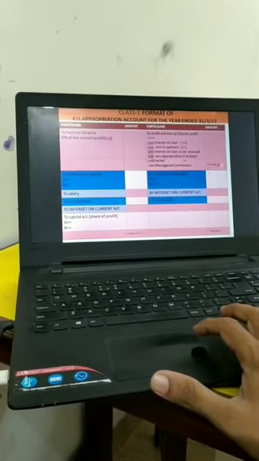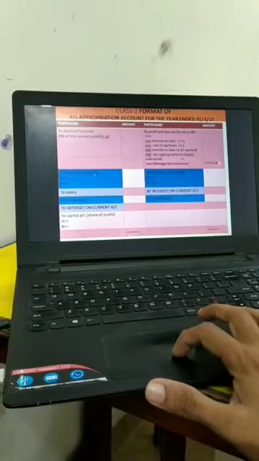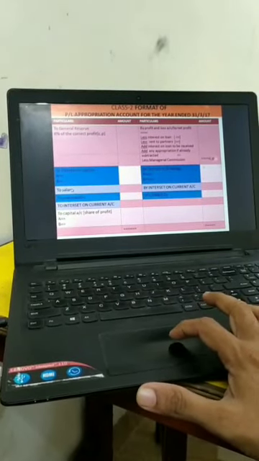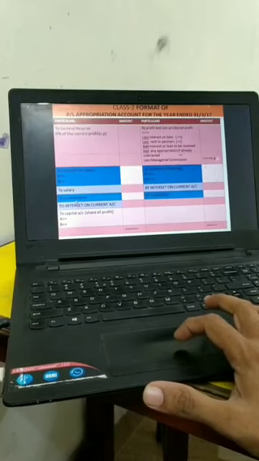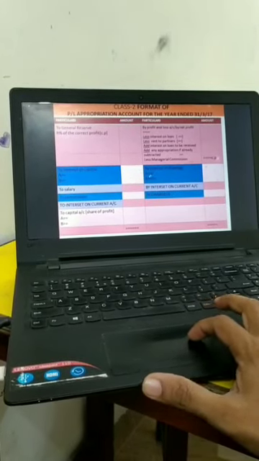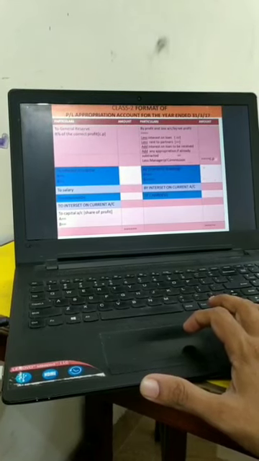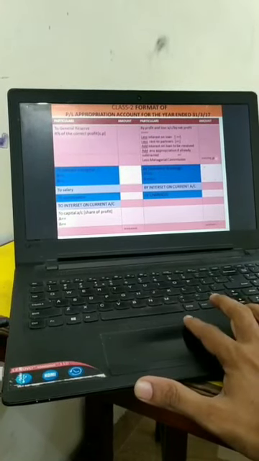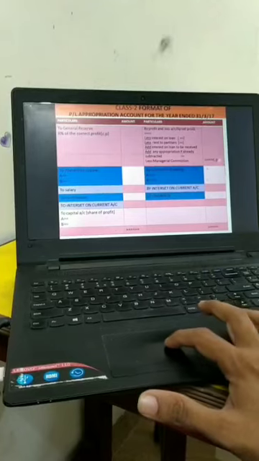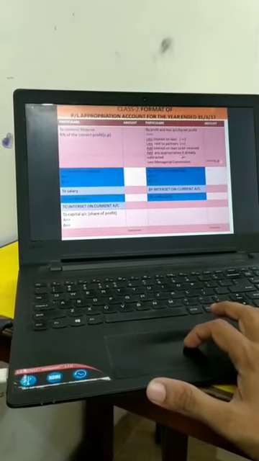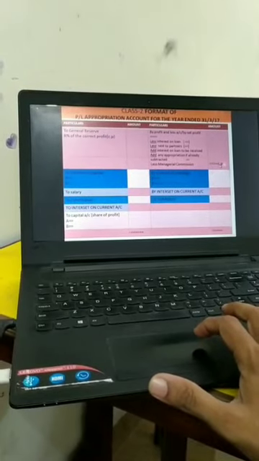As well as if we have already subtracted any of these appropriations, interest on capital, salary or commission or interest on current account, whatever, if we have already subtracted from the net profit, from this net profit, if we have already subtracted these appropriations, then we need to add back in order to get the correct net profit.